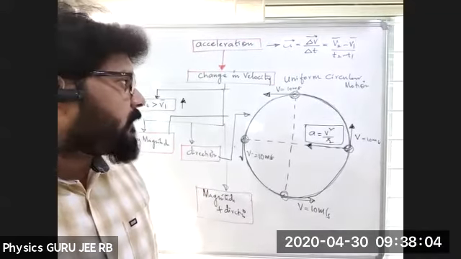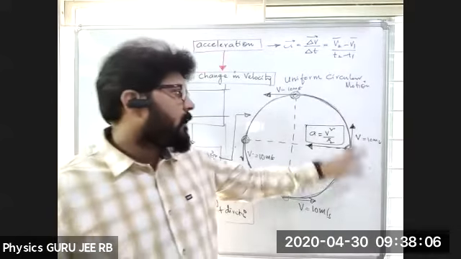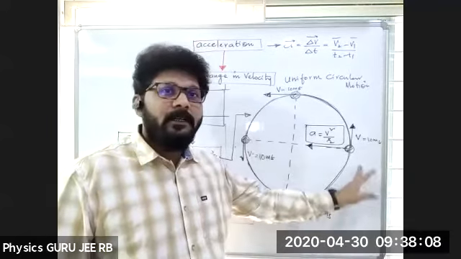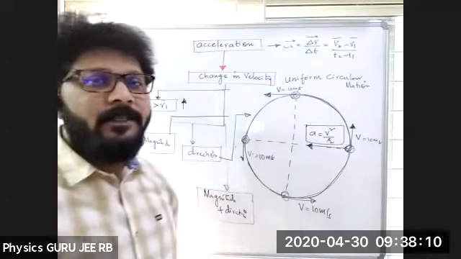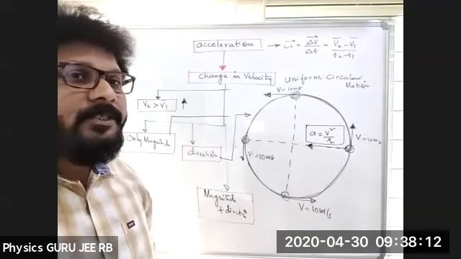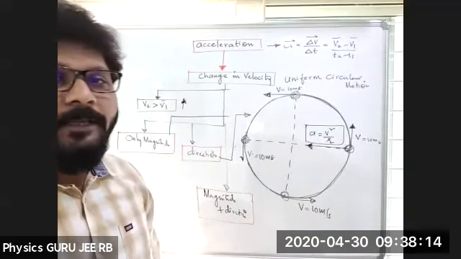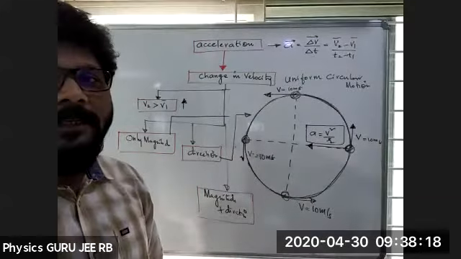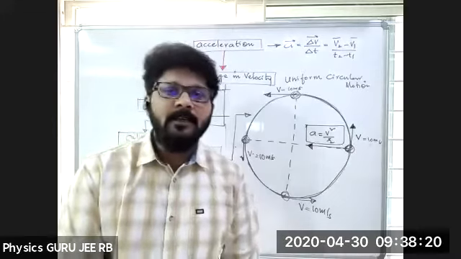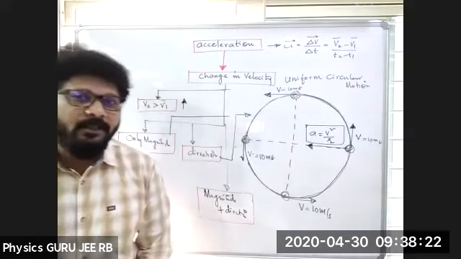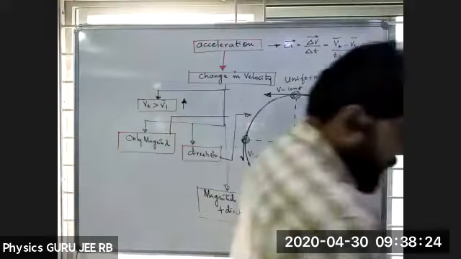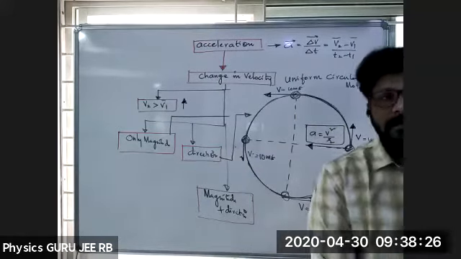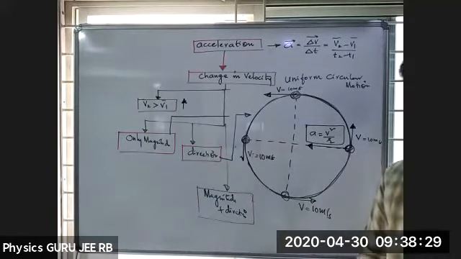So here we can say that only the magnitude is constant, direction is changing. Only the direction is changing. Okay. Yes. Clear. Any other doubts? In uniform circular motion, only the direction of the velocity changes, magnitude remains constant. No doubts.